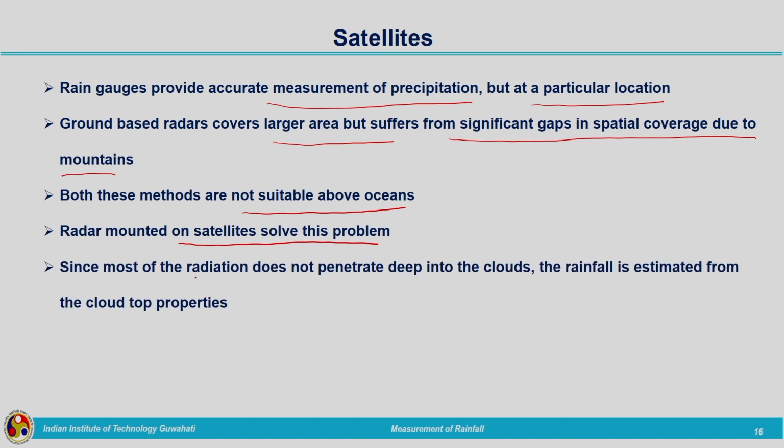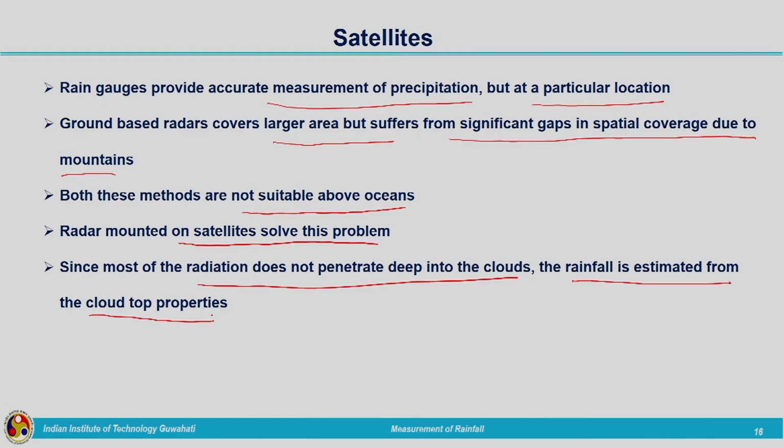However, most of the radiation does not penetrate deep into the clouds. If we install the radar on a satellite, the issue is that we are not getting readings related to the ground surface. The rainfall is estimated from the top of the cloud based on the cloud top properties. Here also we are not directly getting the rainfall data. It is measured above the top of the cloud, and based on those properties we get the rainfall details.